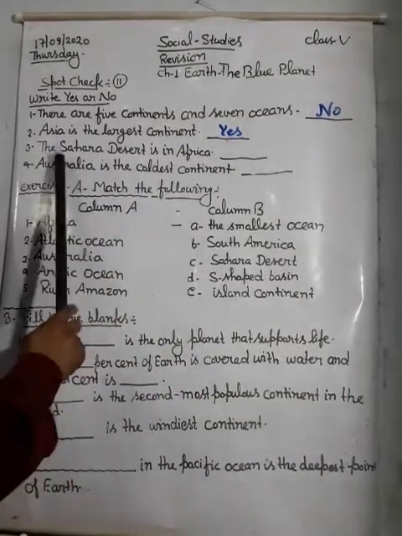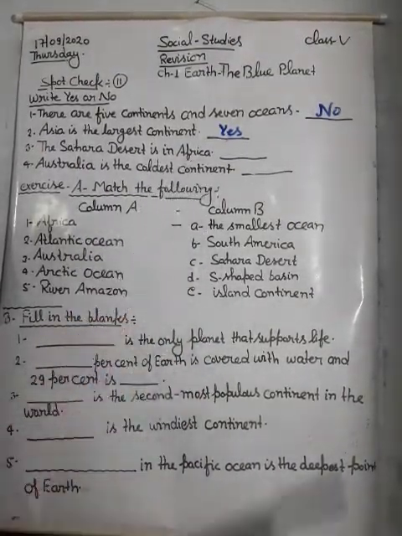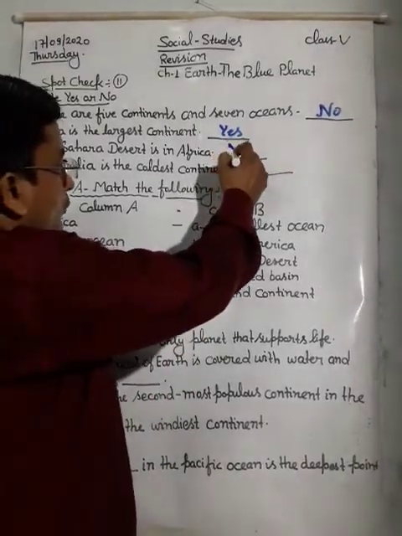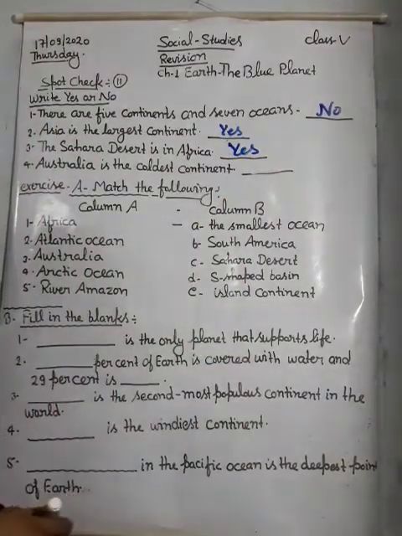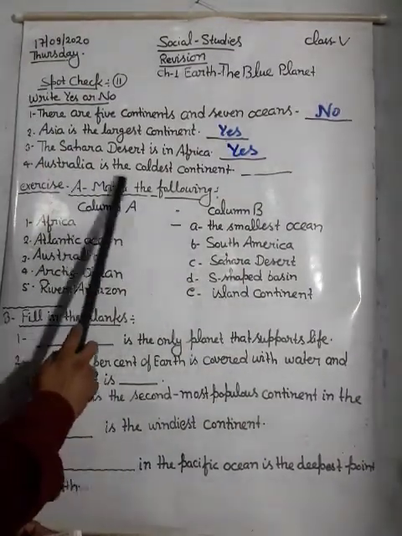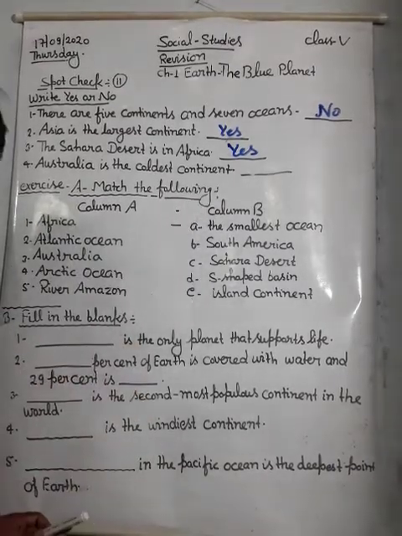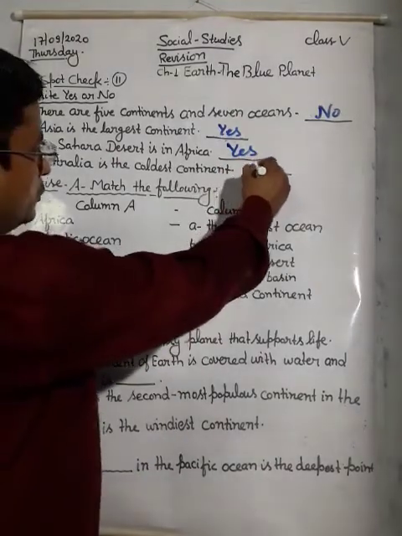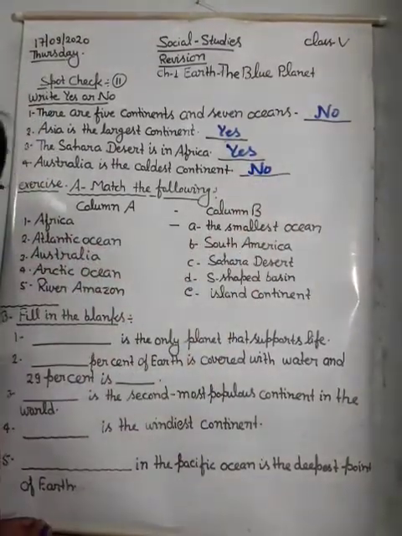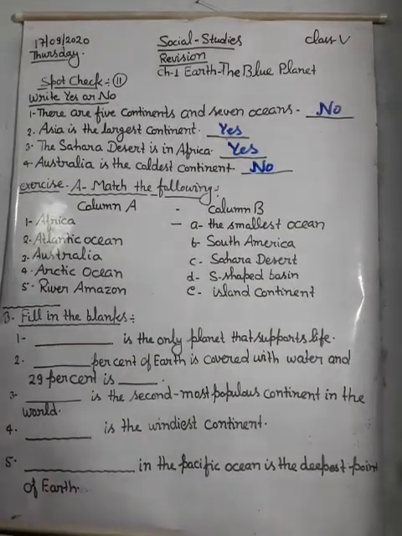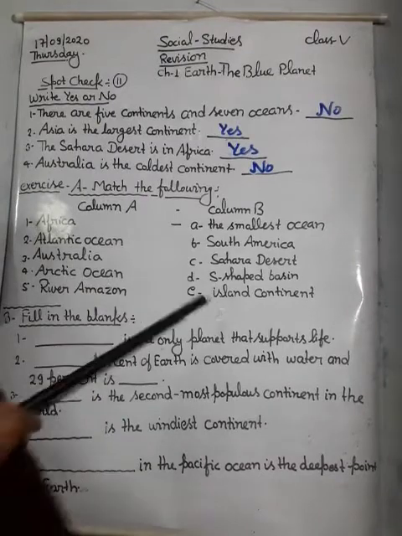Next, the Sahara Desert is in Africa. Yes student, the Sahara Desert lies in Africa. Answer will be yes. Next, Australia is the coldest continent. It is wrong. So we will write here no, because the coldest continent is Antarctica. So it's all about the spot check that we have done.